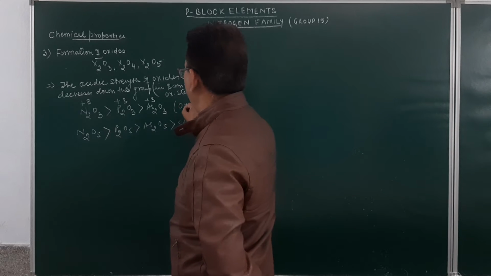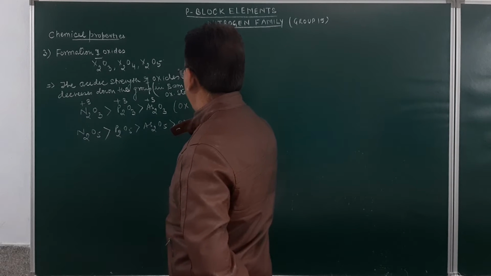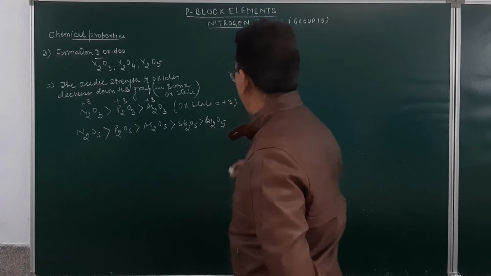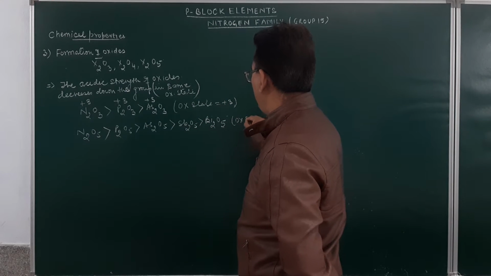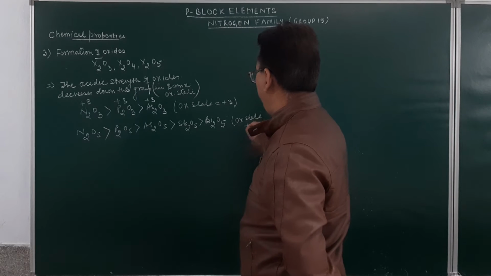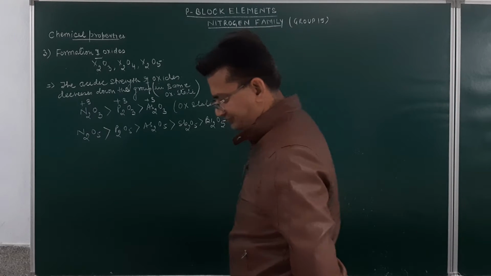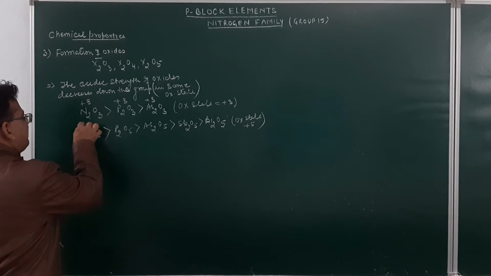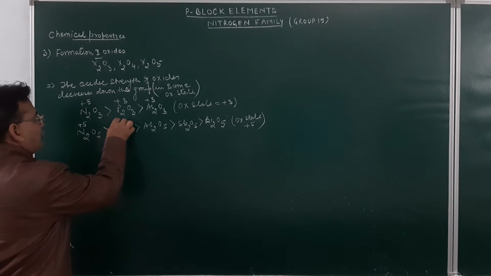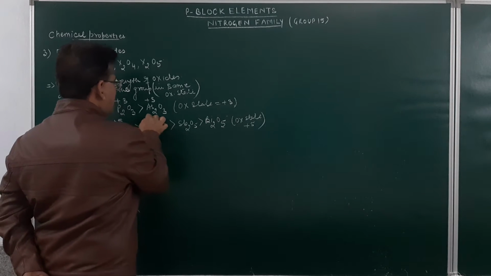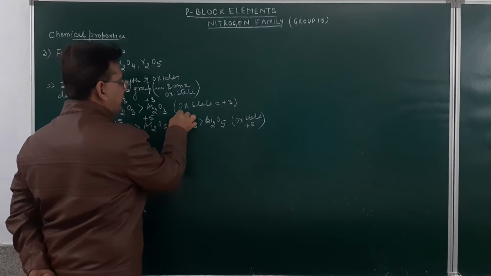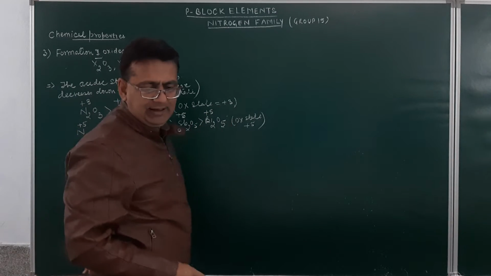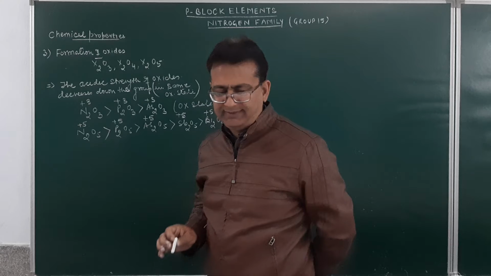In the first case the oxidation state was plus 3, and in this case the oxidation state is plus 5. In nitrogen pentoxide, nitrogen is in the plus 5 oxidation state. Phosphorus is in the plus 5 oxidation state. Arsenic in plus 5, antimony in plus 5, and bismuth is in the plus 5 oxidation state.